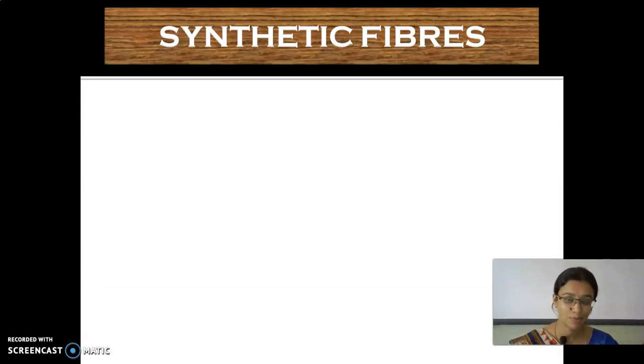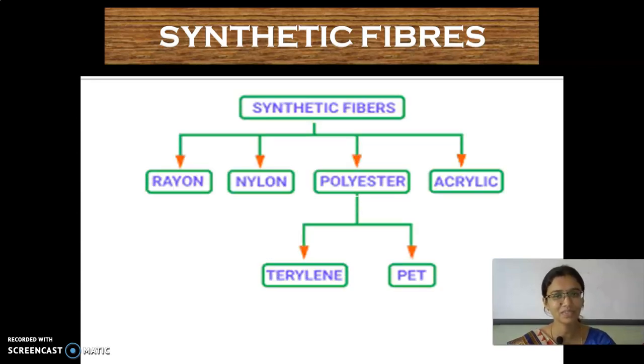And now we are going to see about the synthetic fibers. Tell me some examples of synthetic fibers. Yes, very good. They are nylon, polyester, rayon, etc. See here: rayon, nylon, polyester, acrylic, terylene, and PET. We have seen about this PET. Yes or no? Polyethylene terephthalate. It is considered to be a form of plastic.